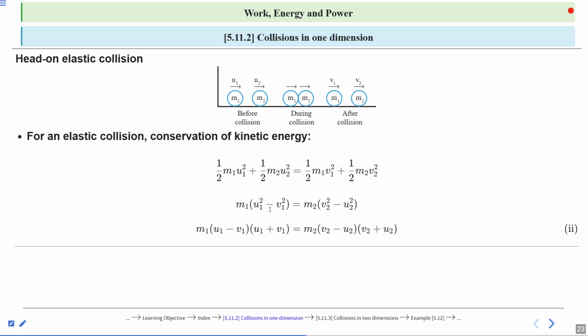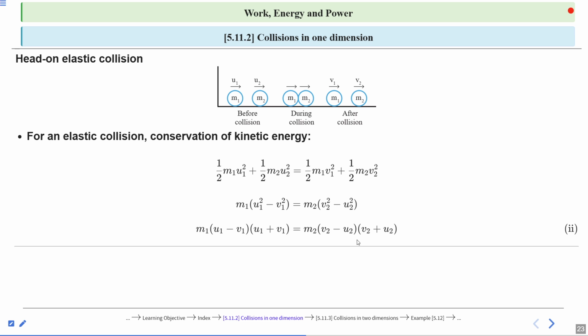Now here, u1 square minus v1 square. When we solve u1 square minus v1 square, the factors are u1 minus v1 into u1 plus v1, because we know a square minus b square is a plus b into a minus b. Same here: m1 into u1 minus v1 into u1 plus v1, and this one m2 into v2 minus u2 into v2 plus u2. Let this be equation second.